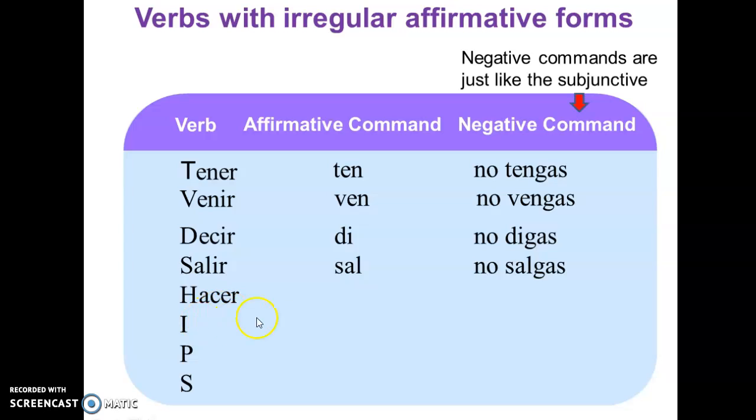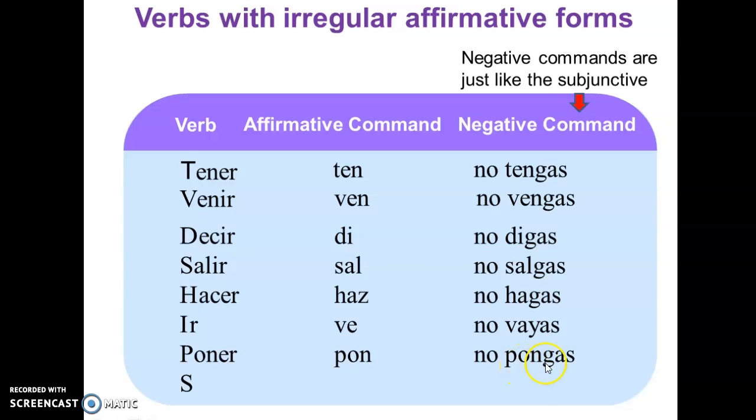Hacer, to do or to make. It would be haz. Okay, like make this, do this. No hagas, don't do this or don't make it. Ir, that's to go. So ve, like go or don't go. No vayas. Poner, to put. So pon, it will be put.